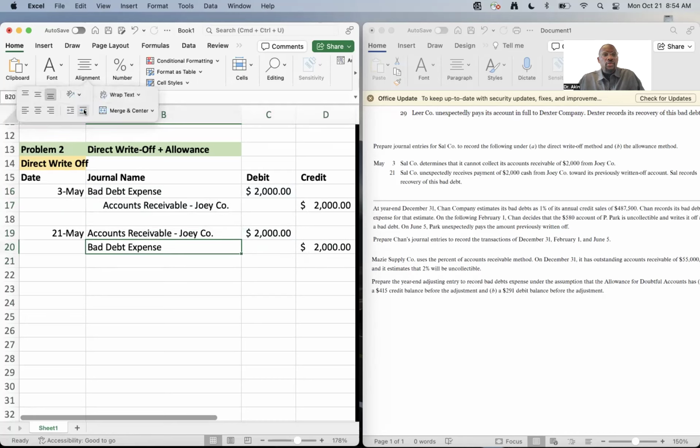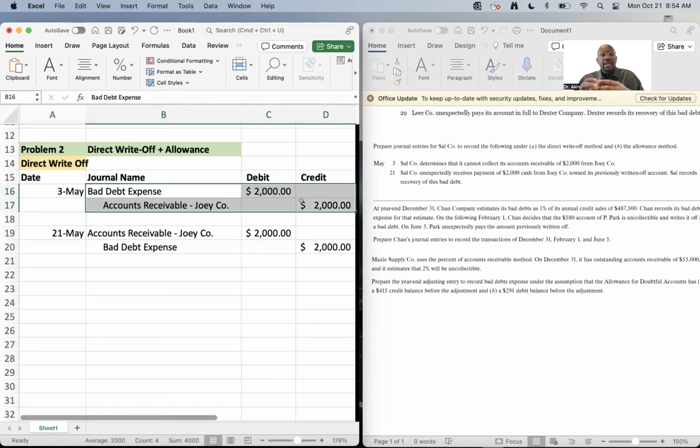And then the second step, now we record the payment. Remember, we started off saying that it was uncollectible, so we removed it from our accounts receivable by crediting accounts receivable. Then a couple of days later, he comes back and says, hey, I can pay you back that money. Okay, great. Well, we need to put it back on his accounts receivable account that he owes us that money. We can't just take the money and it shows that he does not owe us money. That's not integrity. So with recording integrity, we have to put it back on the books stating that he owes us that money.